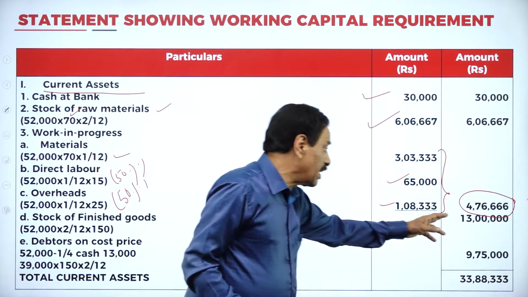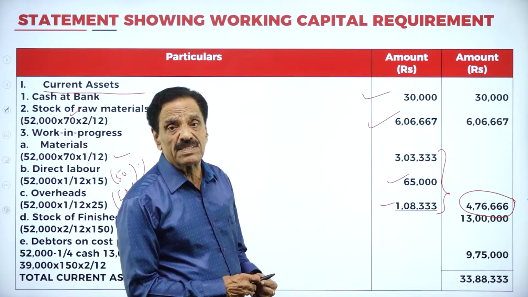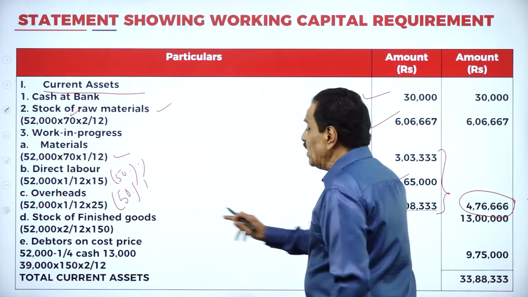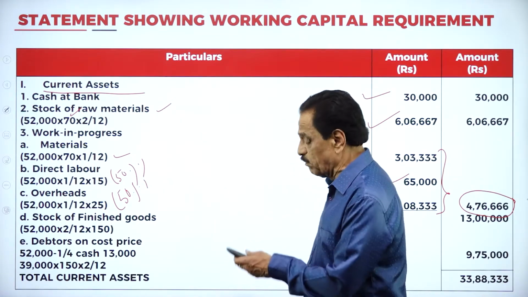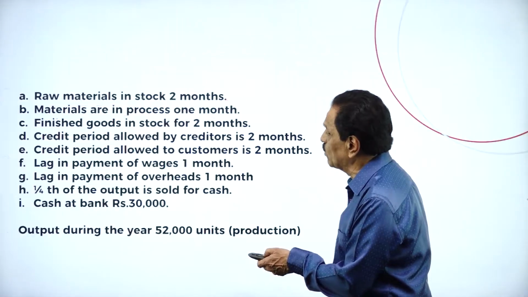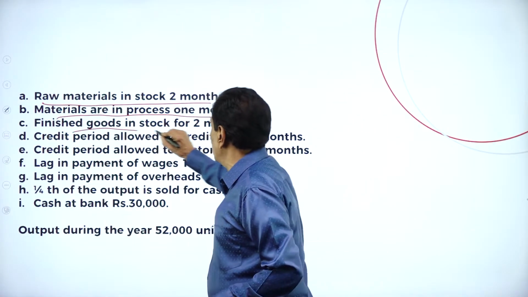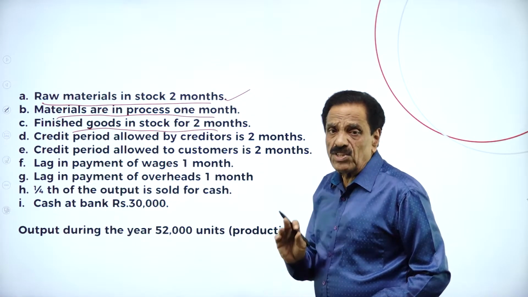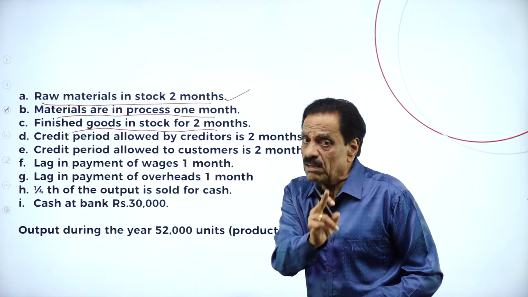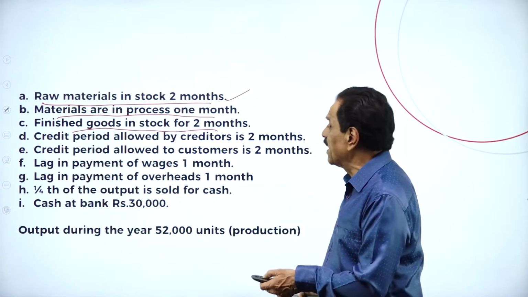When you work it out, it will come to 4,76,666. Then finished stock of finished goods. The problem says stock of finished goods is held for 2 months. Finished goods should be taken at the cost price.